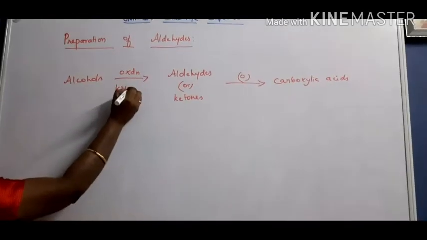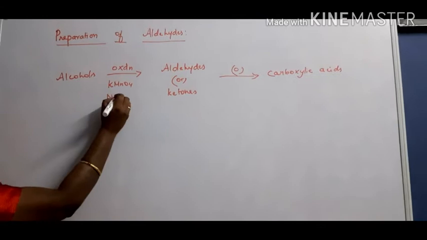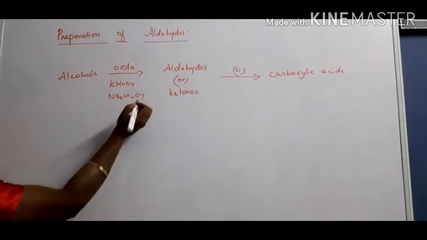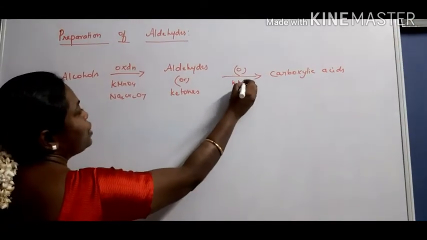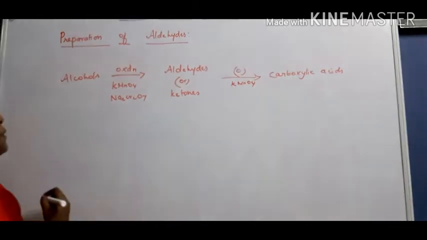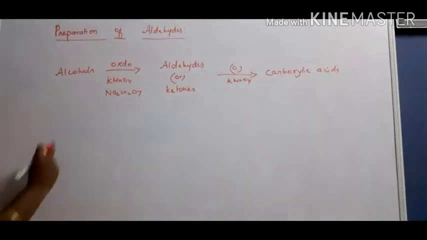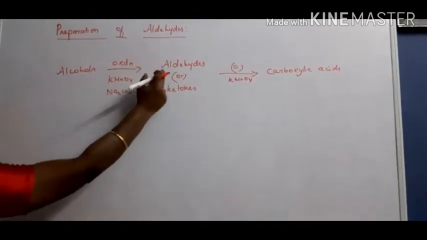This happens in the presence of some oxidizing agents such as potassium permanganate or sodium dichromate. So alcohols on oxidation give aldehydes or ketones.